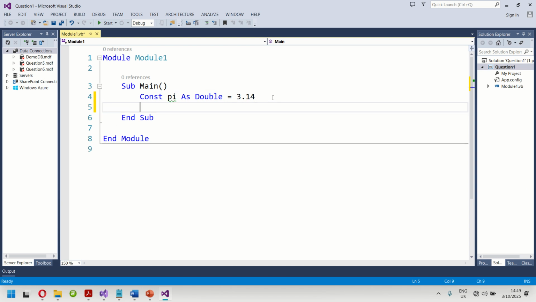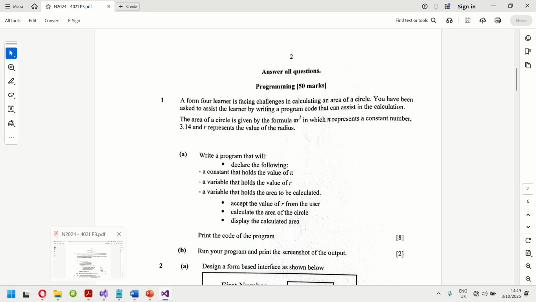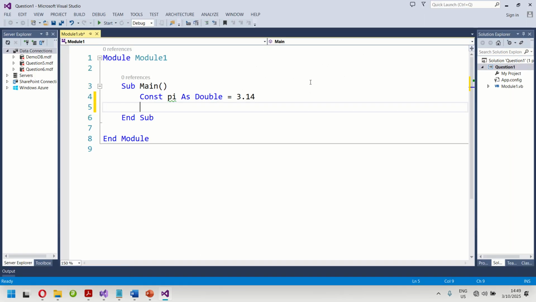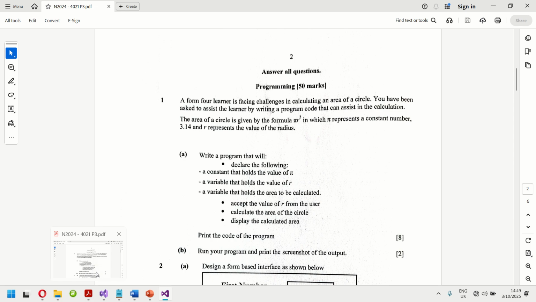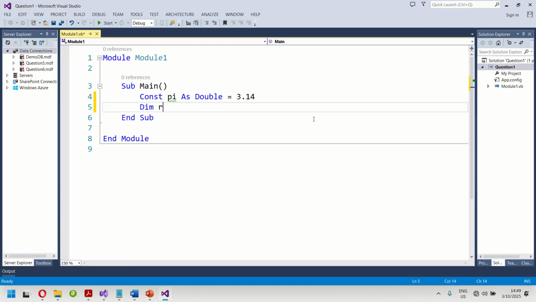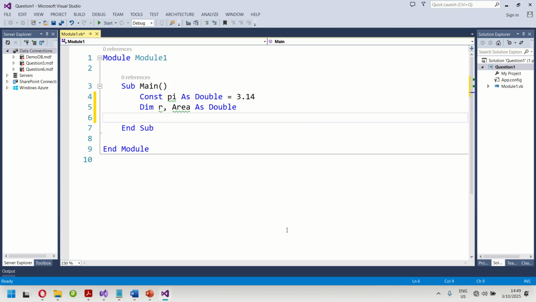3.14 like this. Right. Also, we are compelled to declare a variable r. Yes. So dim r. There was another variable, if I'm not mistaken. Yes, variable area that holds what? So variable r, variable area is double. Right. We are just following the question.